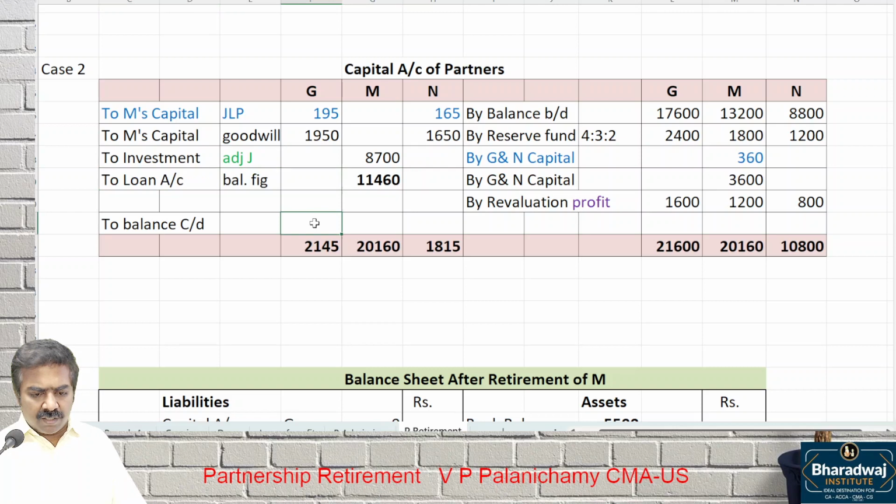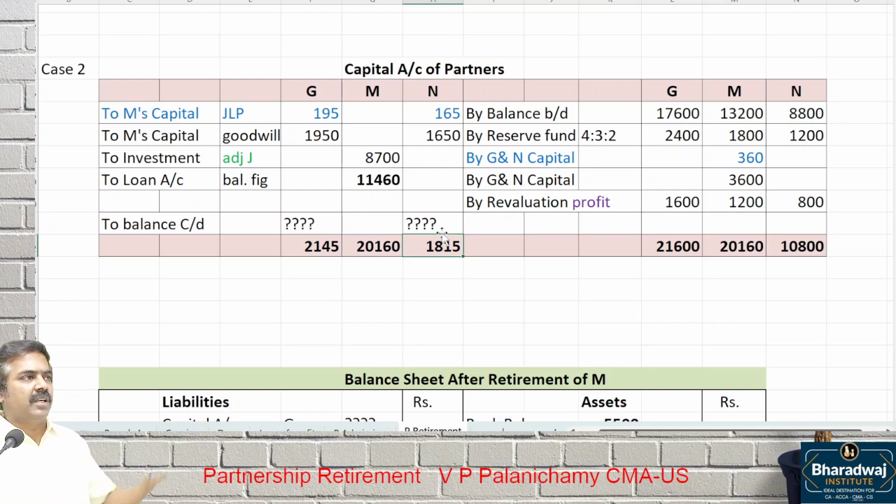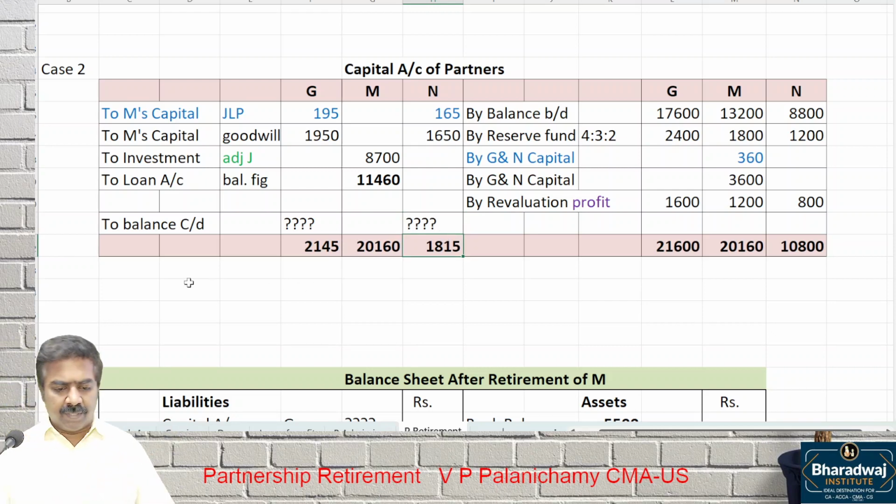Now, the closing balance in the last case was mentioned as how much? 28,000. Share it in ratio. Give the missing. What to do? Paying attention. Now we have to work out by rough balance method. Rough balance of which partner? G. How to work out rough balance? Add up all the credits minus debit.